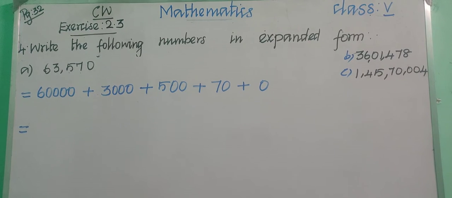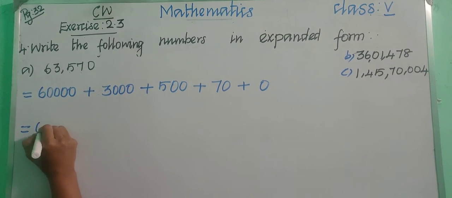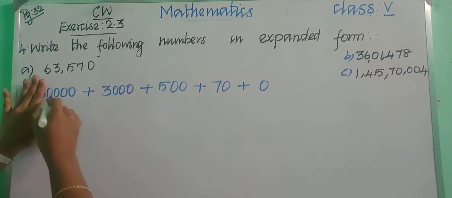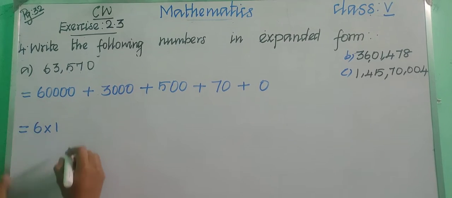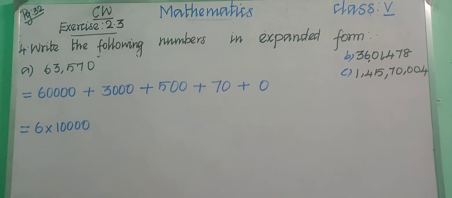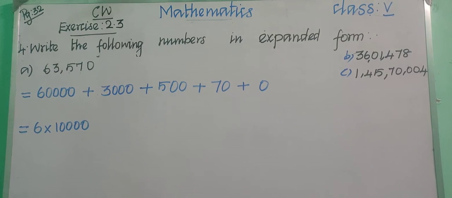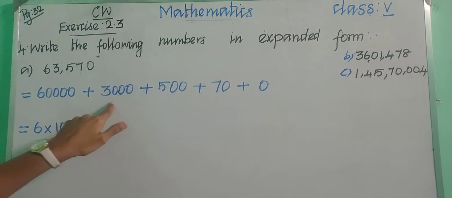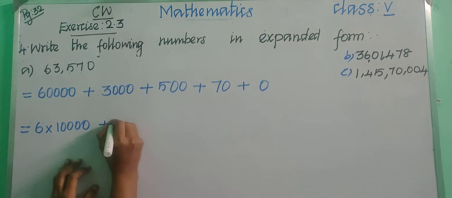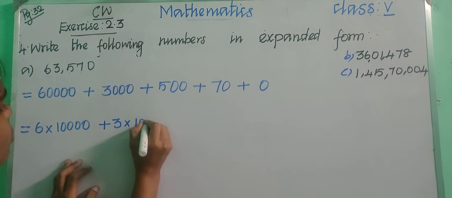We are going to expand it, right? So how will you expand this one? So just write 6 into 1. Now hide the 6. How many digits are we having? 4 zeros, right? So put 4 zeros. Okay, and then 3000 we are having. So 3 into 1000. So put 3 into 1000.